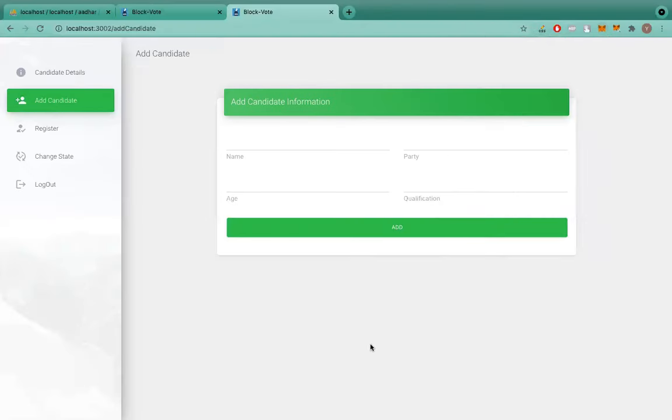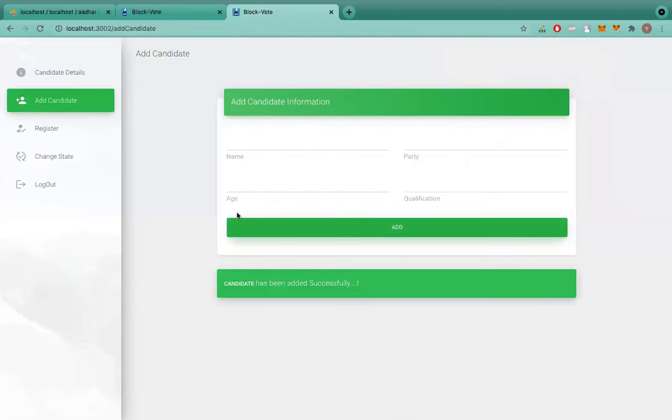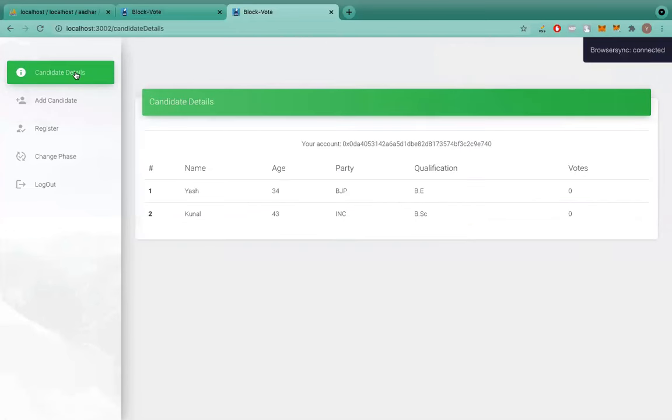Now let's add more candidates to conduct a fair election. I will add another candidate and I will confirm the transaction and I will get a pop-up that the candidate has been added successfully. Now moving on to the candidate details, I am able to see the candidate I have added.